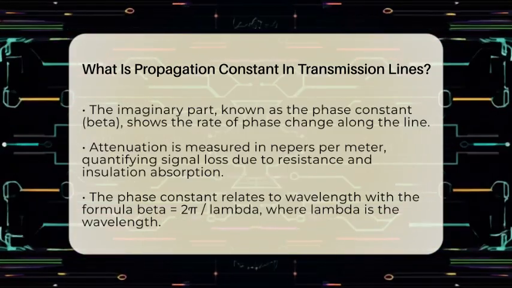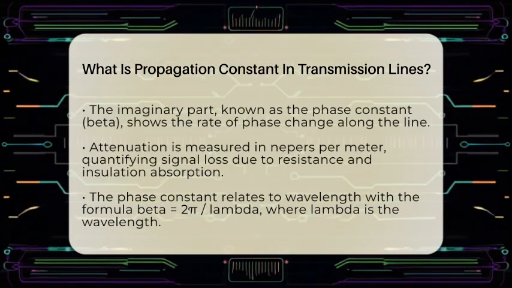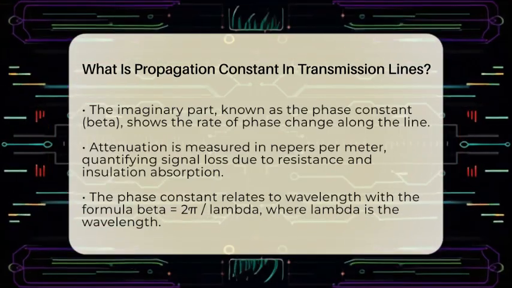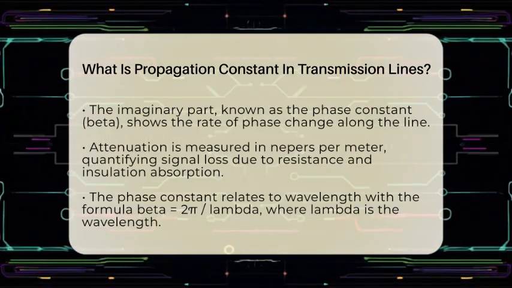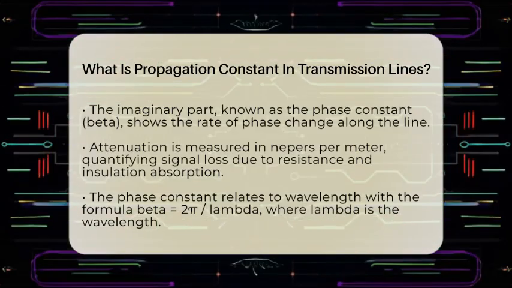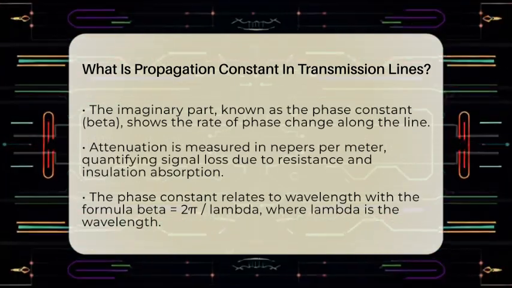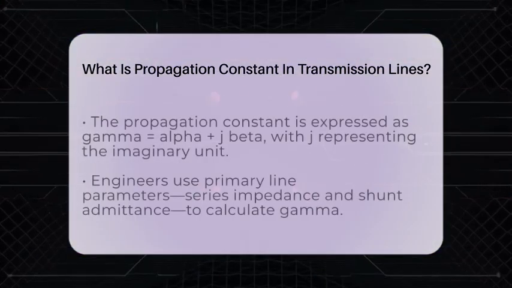The imaginary part, called the phase constant, indicates how fast the wave's phase changes along the line. It tells us how many radians the wave shifts per meter. This phase change affects how the voltage and current waves line up at different points along the line. The phase constant relates to the wavelength of the signal by the formula beta equals 2 times pi divided by lambda, where lambda is the wavelength.